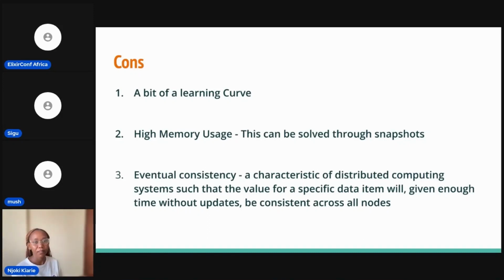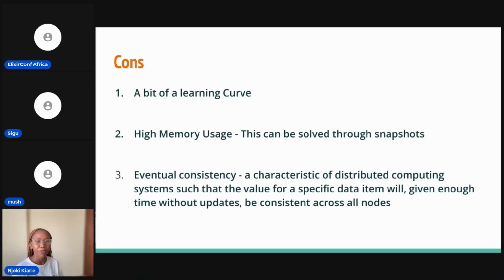But with event sourcing, you have to do a few things for yourself. You have to write out the architecture, but then we have Commanded, which makes it a little bit easier. So it's a con, but learning is not a bad thing.